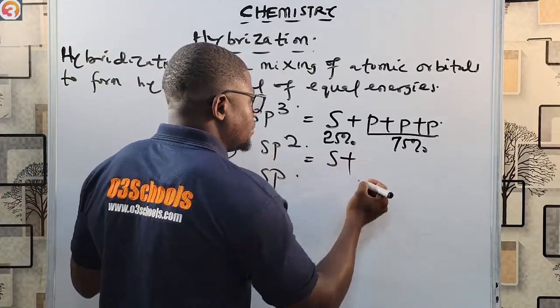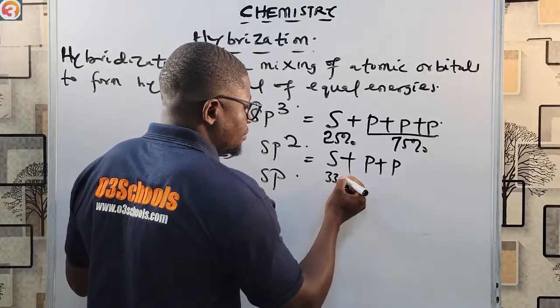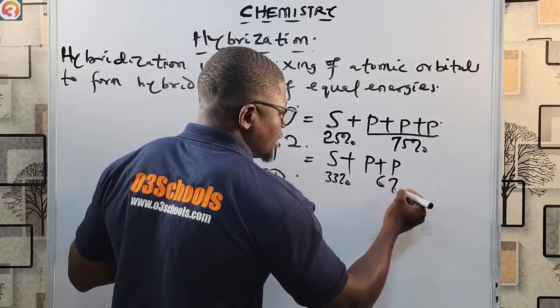Now in sp2 hybridization, we are mixing one s orbital plus two p orbitals. This is 33% s and 67% p.